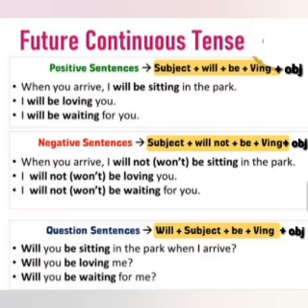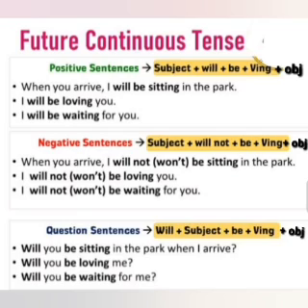Yes, if I take another example, I will be waiting for you. So I again the subject, will from the syntax, be again from the syntax, waiting, that is V1 plus ing, and for you is your object. Okay.